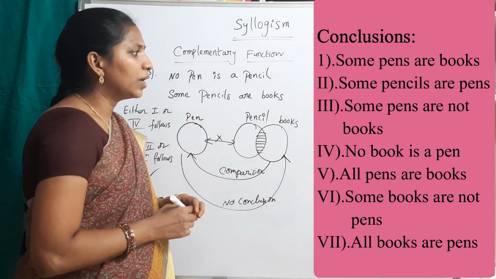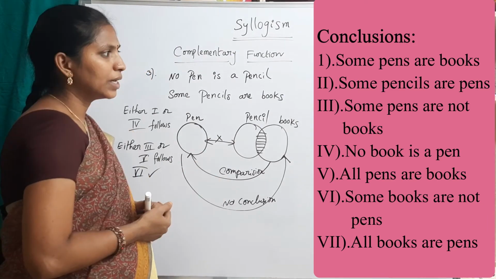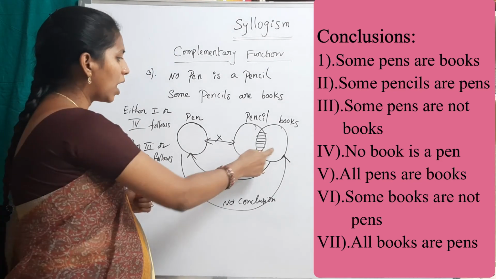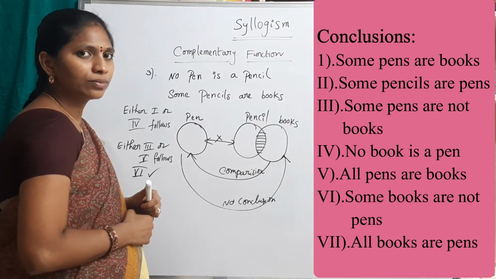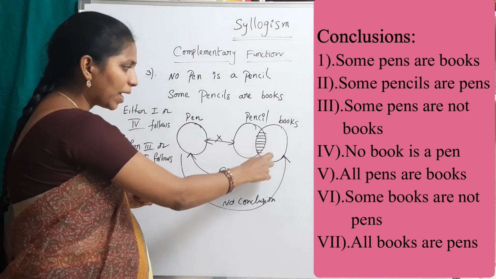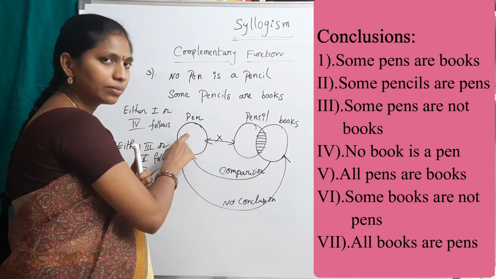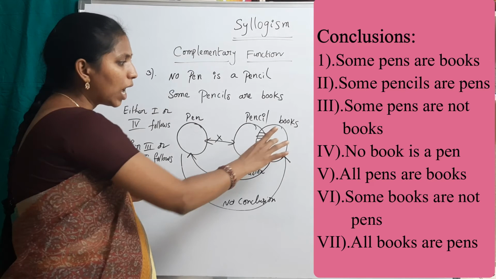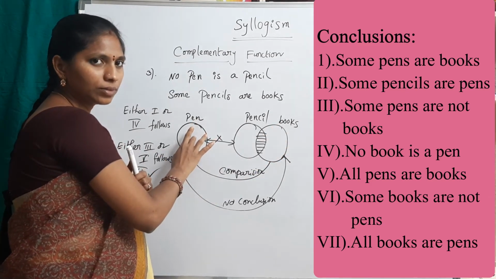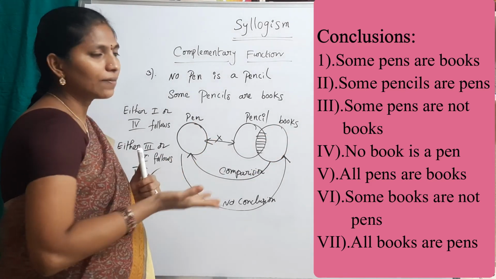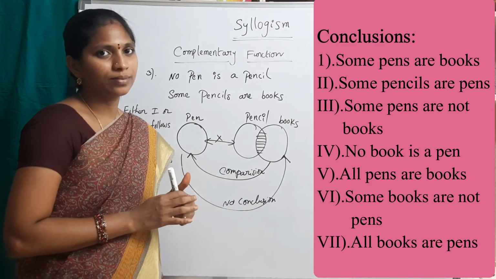And coming to the seventh one, all books are pens. See here, all books are pens. There is a comparison from this side to this side. But we can't say all books are pens. That is wrong. Okay, the seventh one does not follow.